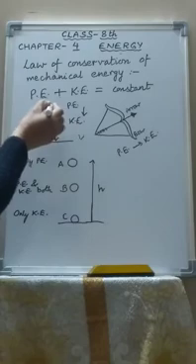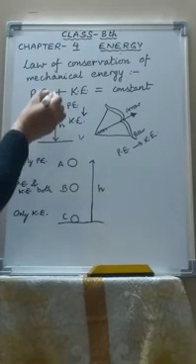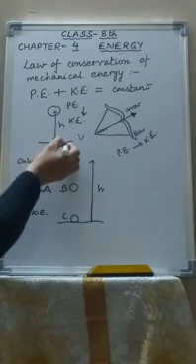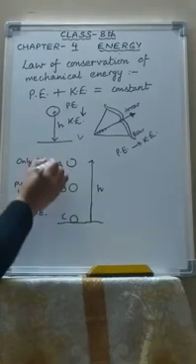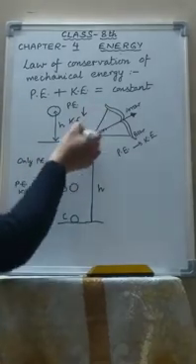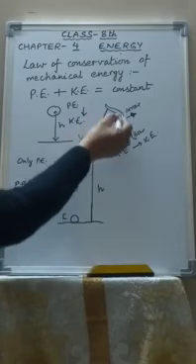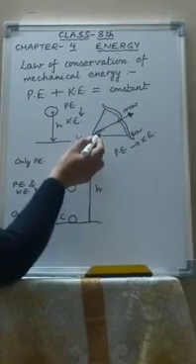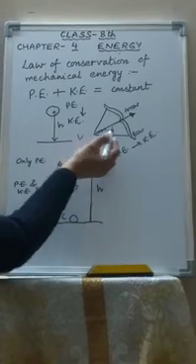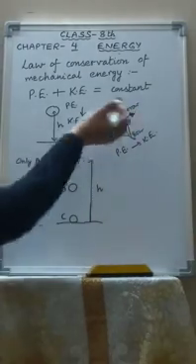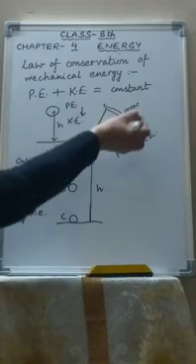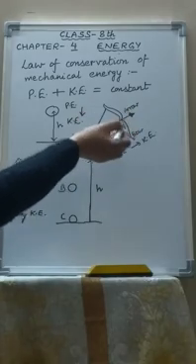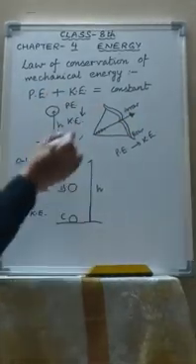At the topmost position, potential energy is maximum and kinetic energy is 0. At the lowermost point, the potential energy is 0 and kinetic energy is maximum. Similarly, when you stretch a bow, because the shape and size of the string is changing, the energy is stored in it in the form of potential energy. And when you release the bow, that potential energy is changed into kinetic energy, and that kinetic energy does work on the arrow and makes the arrow move. Thus it is the kinetic energy which is doing the work.